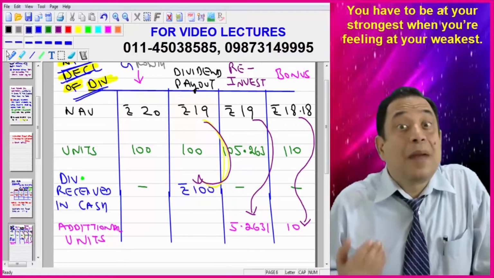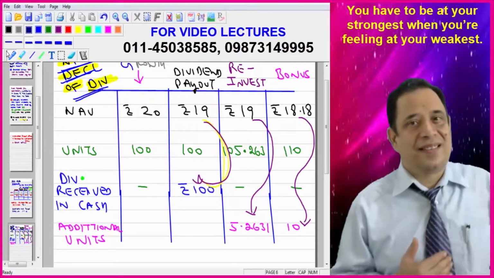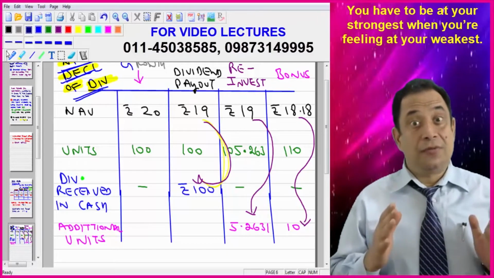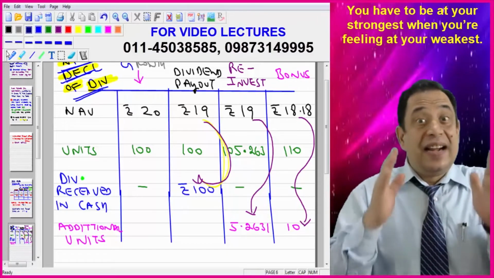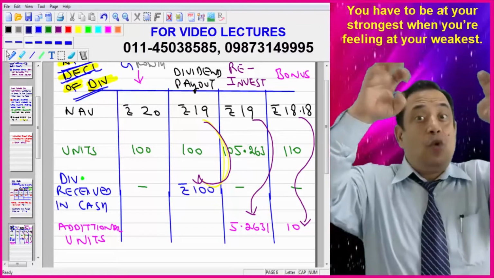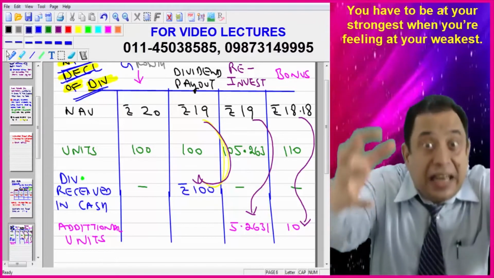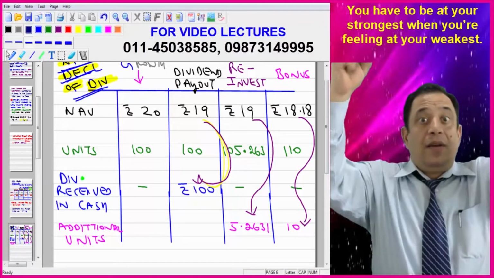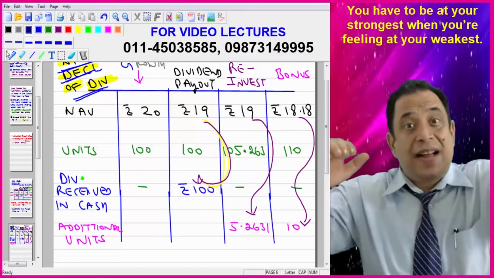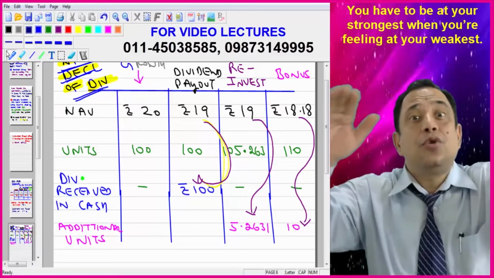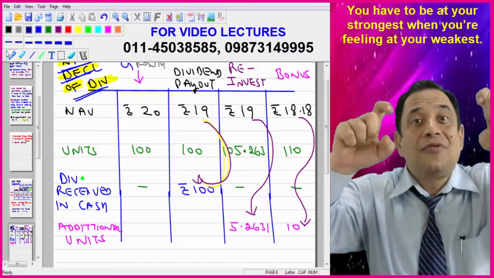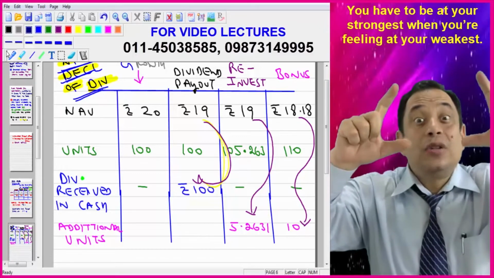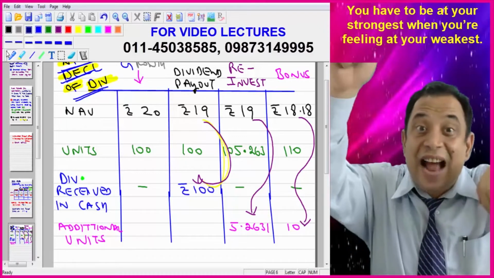But if the plan is dividend reinvestment, now listen to me carefully. If the plan is dividend reinvestment, it means the amount of dividend which you are entitled for, we will not give you cash. Rather, a new number of units will be issued to you for that amount of dividend on the basis of the NAV which exists as on that date.